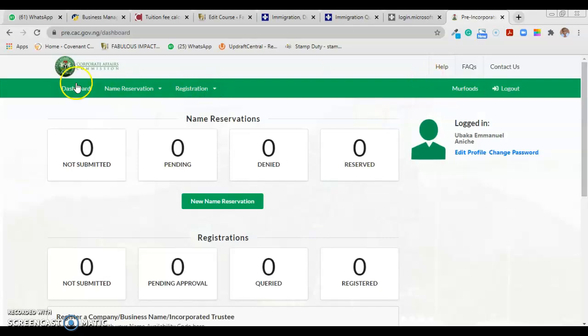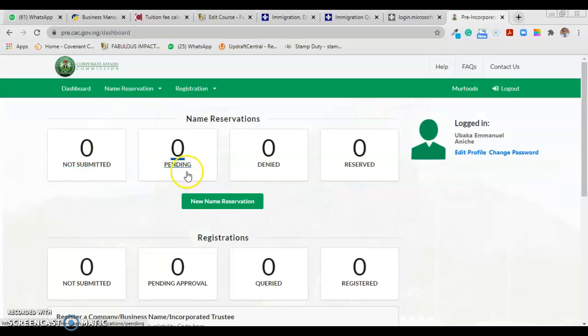This is your dashboard that you're looking at. You can navigate your reservations and do a new name reservation. You can also navigate your company registrations, and do a new company registration. This section is for name reservation. When you've not submitted a name that you want to reserve, it comes here.